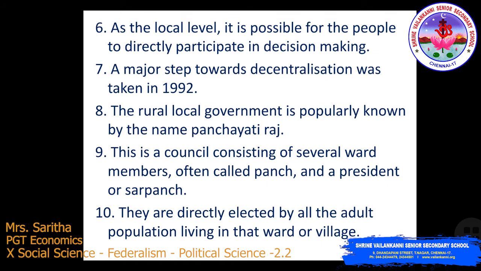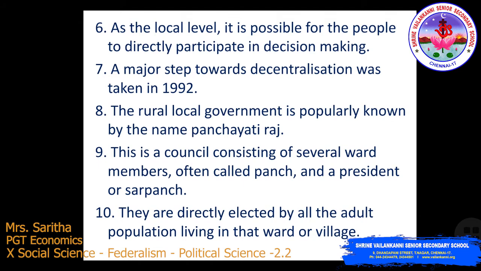At least one-third of all positions are reserved for women. An independent institution called the State Election Commission has been created in each state to conduct panchayat and municipal corporation elections. The state governments are required to share some power and revenue with the local government bodies. The nature of sharing varies from state to state.